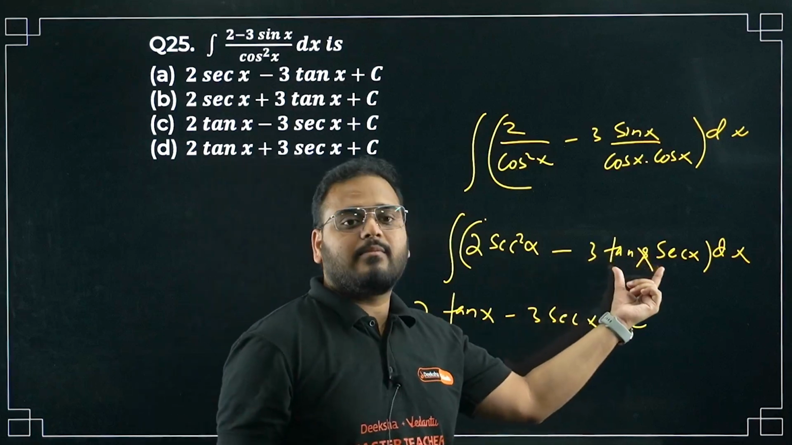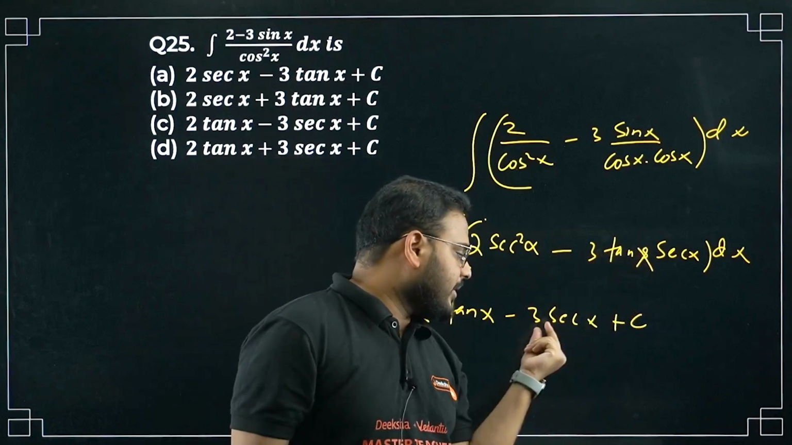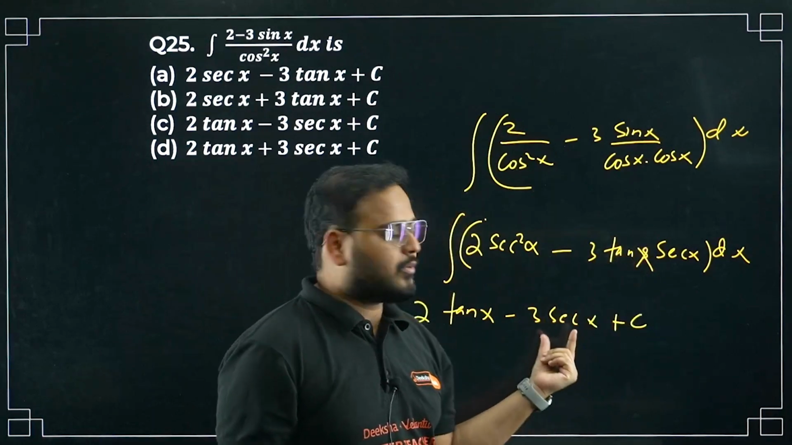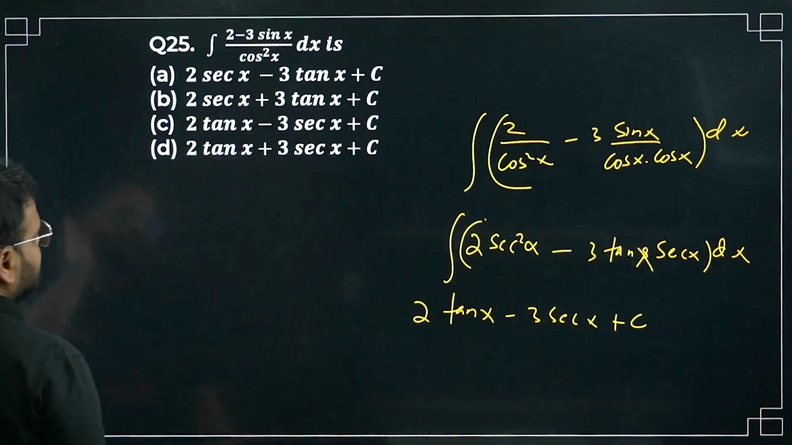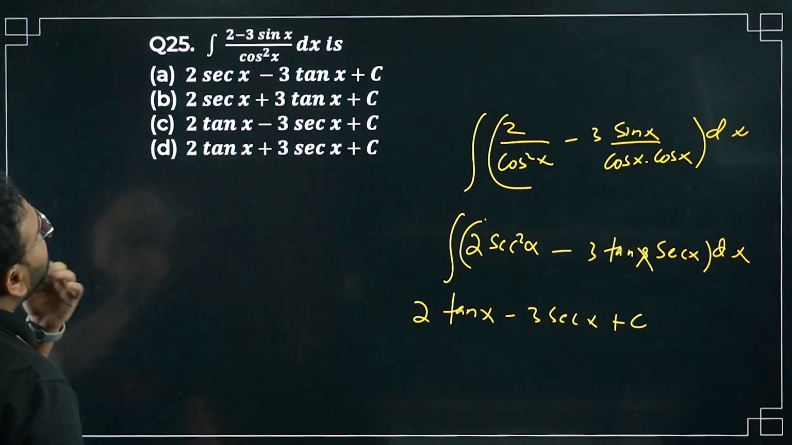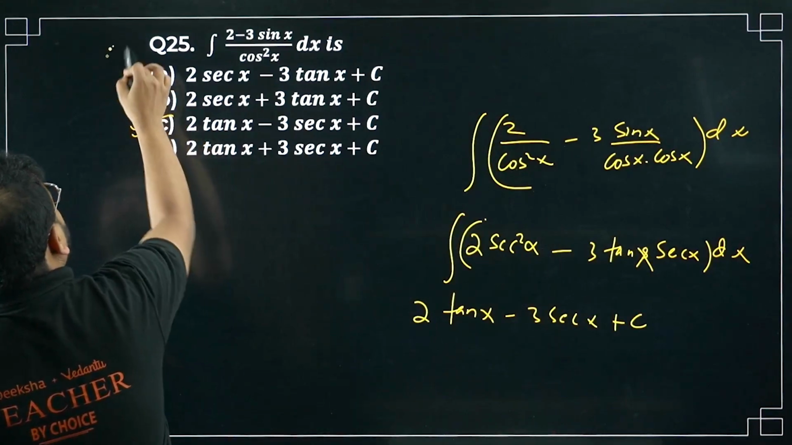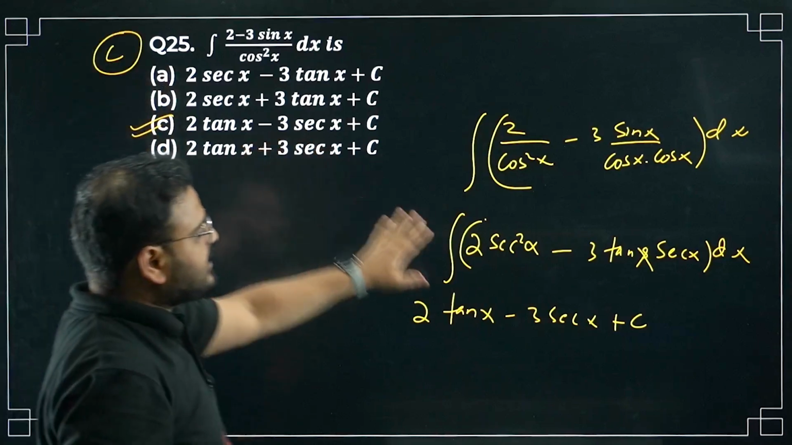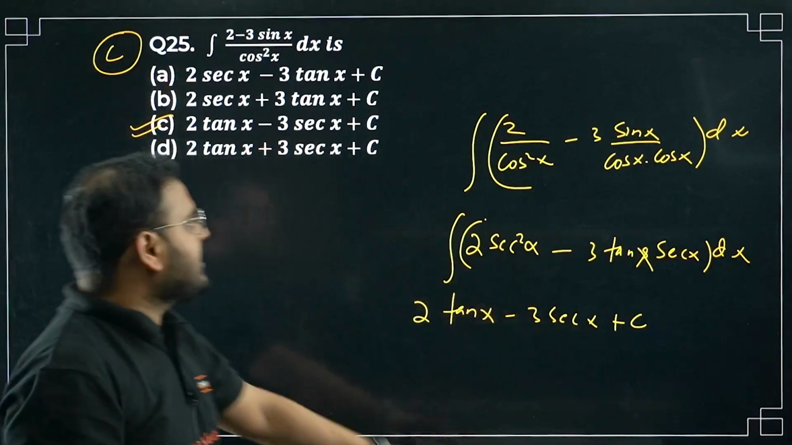3 sec x tan x will become, on integration, 3 remaining constant, and this will be coming as sec x. So the answer is 2 tan x minus 3 sec x. Please check, option C is correct. 2 tan x minus 3 sec x plus c. Option number C is correct.